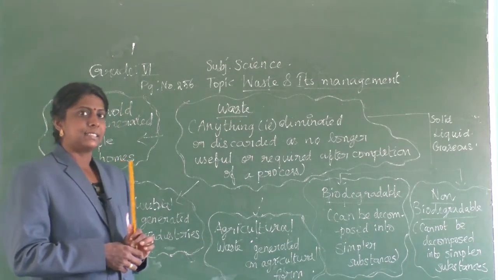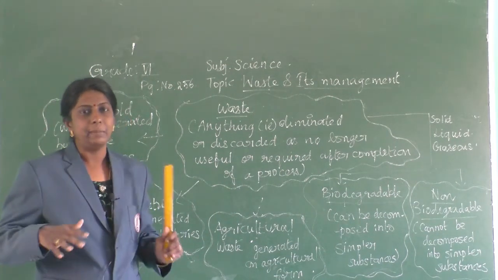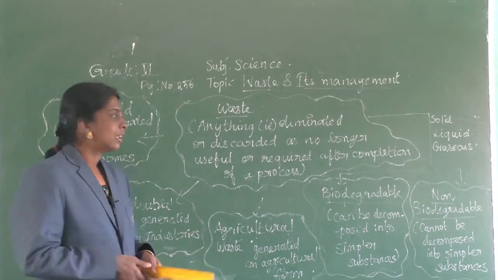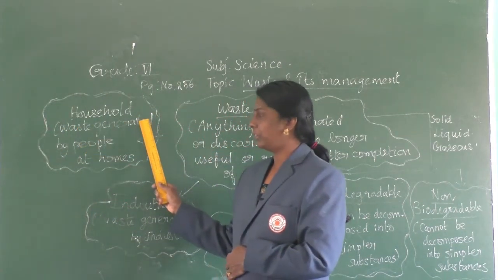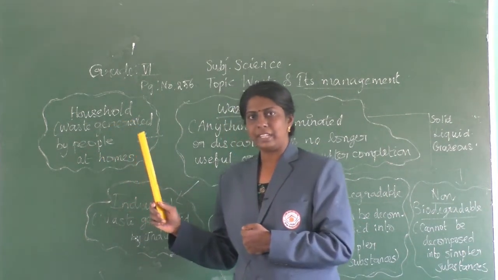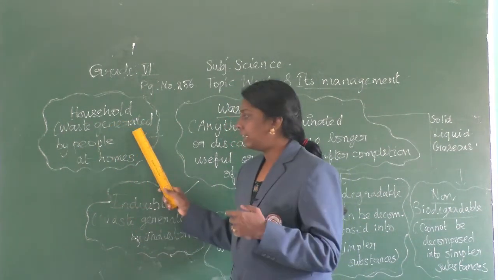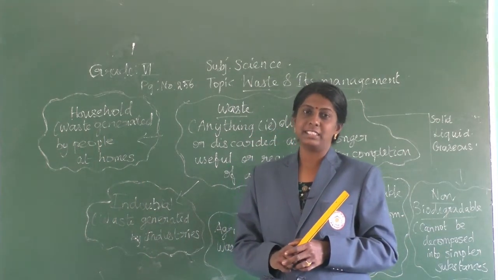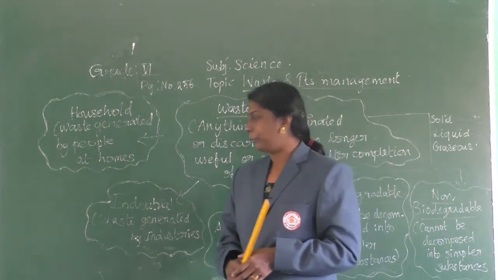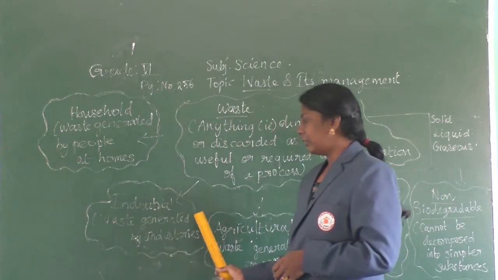Now waste is further classified into different types. First, household waste. What is household waste? The waste generated by people at home is household waste. And then industrial waste.